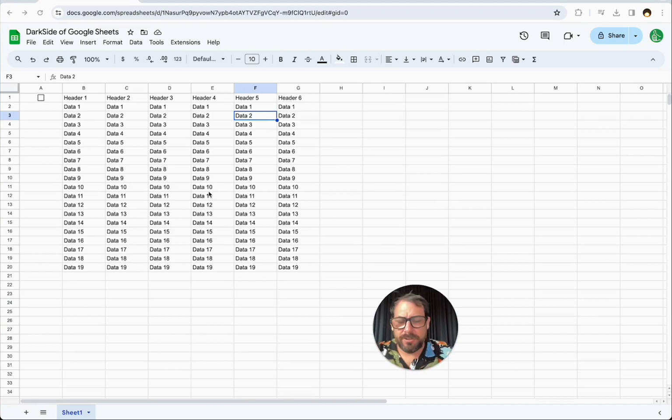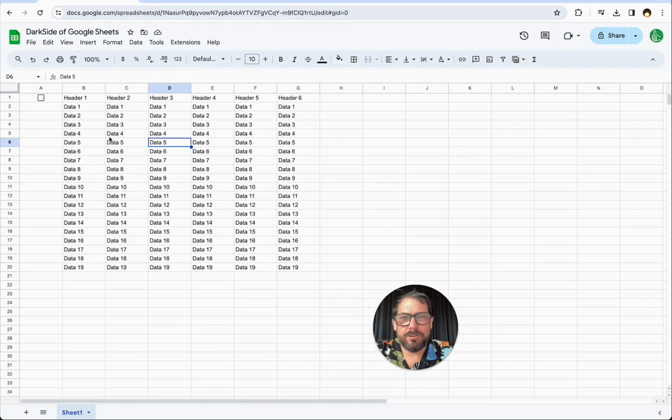This is a controversial video, very controversial because we're going to go dark. So many people have so many opinions about what you should be working in. Should you be working in dark mode? Should you be working in light mode? Very opinionated people will have different opinions. My opinion is do what you feel is right.